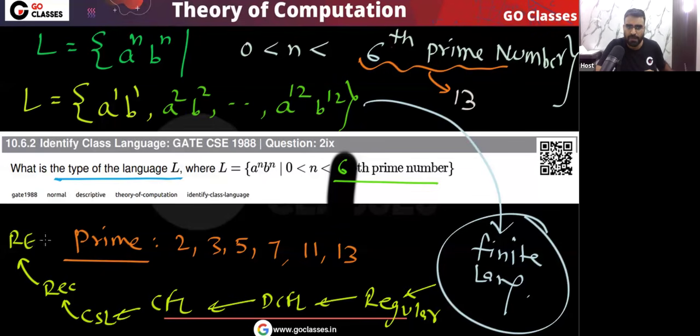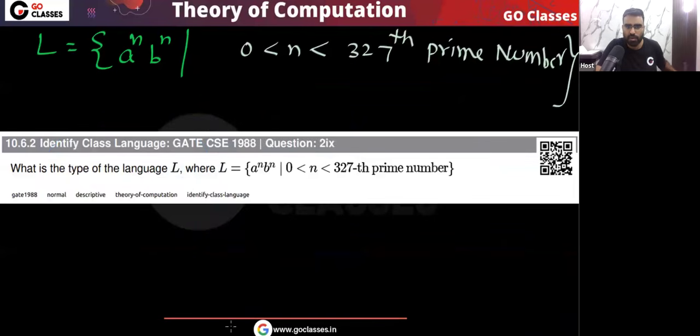So the answer will be, basically, yes, this is a regular language. Yes, this is a finite language. This is a CFL language. This is a CSL language. Yes, this is a recursive enumerable language. So the answer for this question will be whatever you want. That will be your answer basically. Yes or no? So very simple.